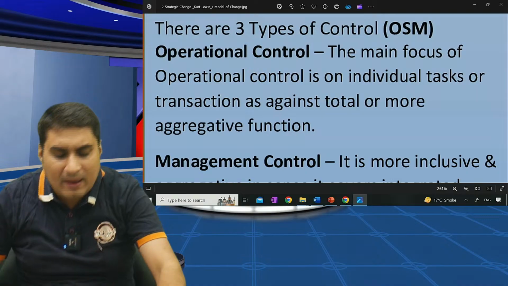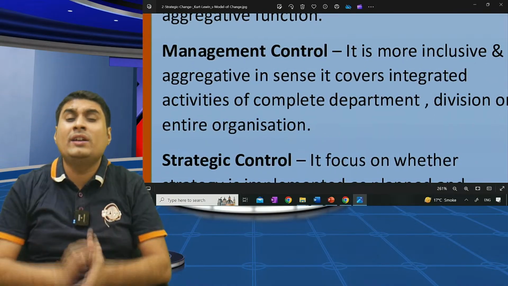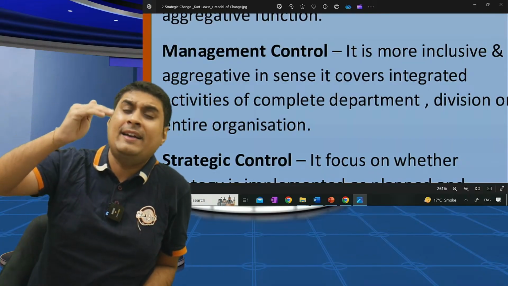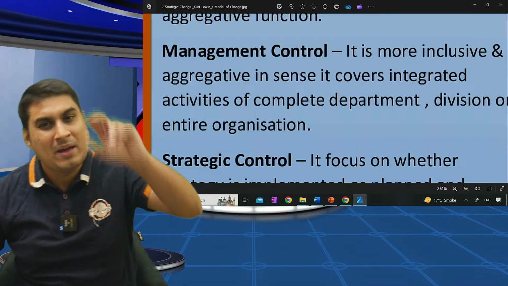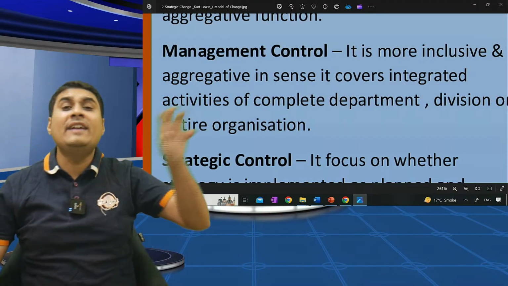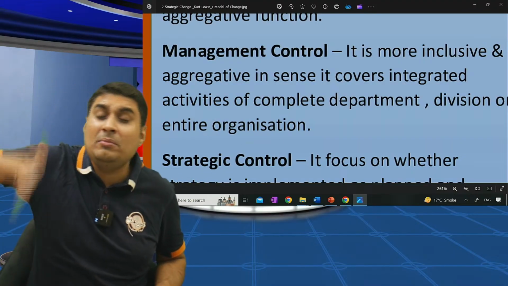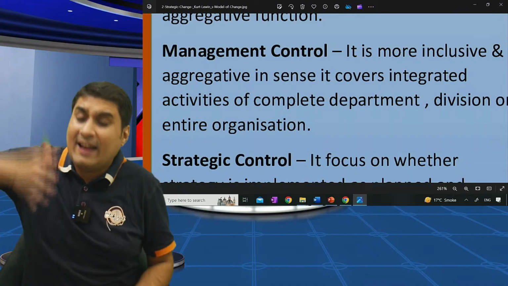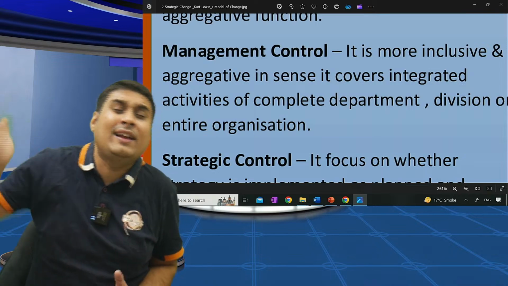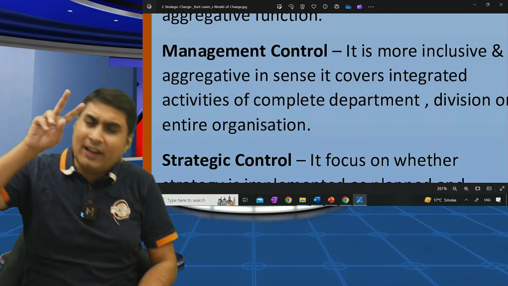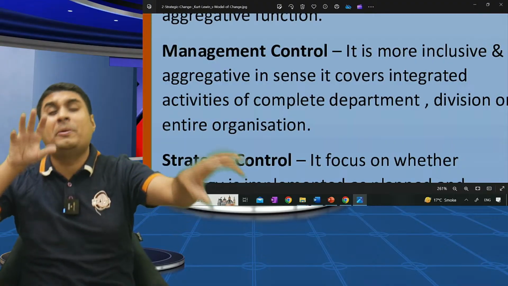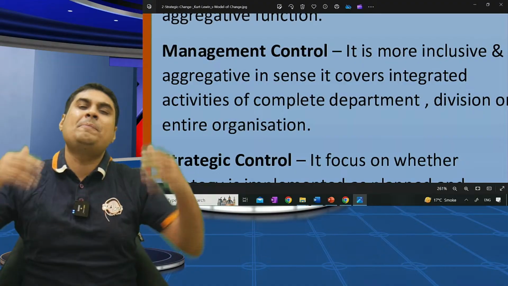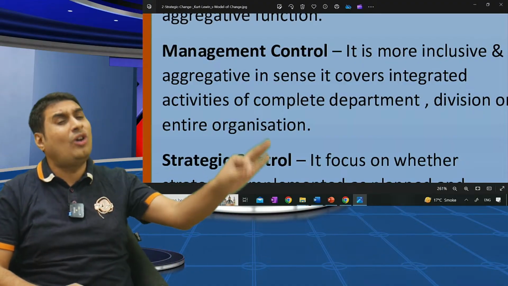Okay, what do you mean by management control? It is more inclusive and aggregative. It focuses on the entire division, department, branch, or entire organization. One more time: entire division, department, branch, entire organization. Whether the Indian cricket team is doing well or not, that's management control. Lux soap was operational, but whether the entire HUL company is doing well or not, that's management control. So there are two controls: operational, management. What is management? It focuses on the entire division, department, branch, or entire organization.